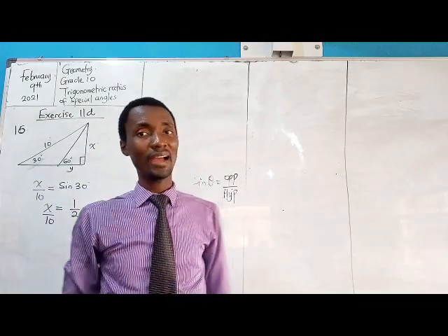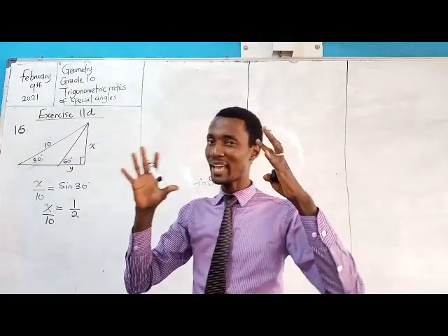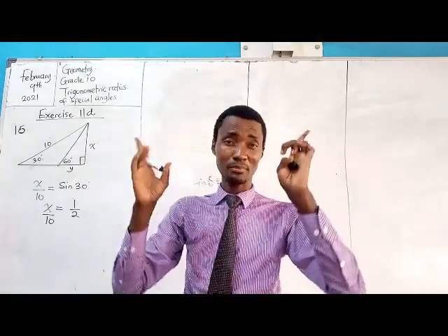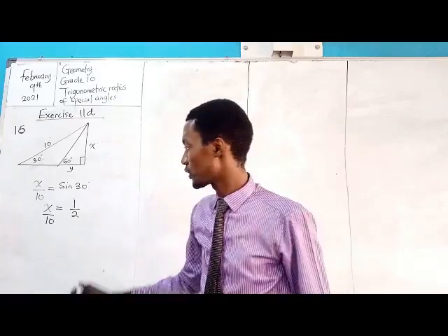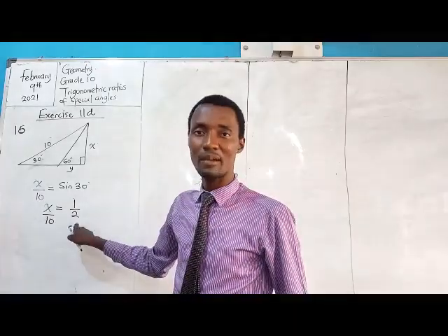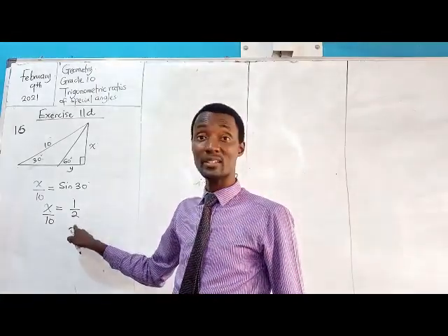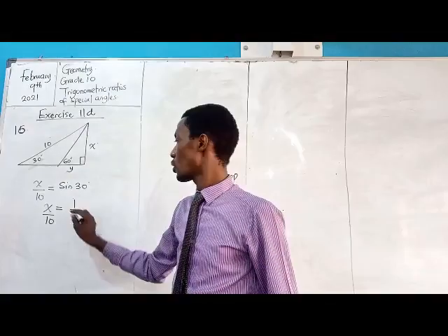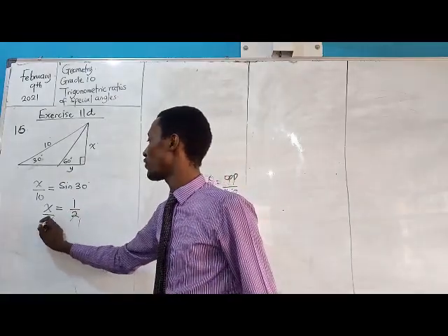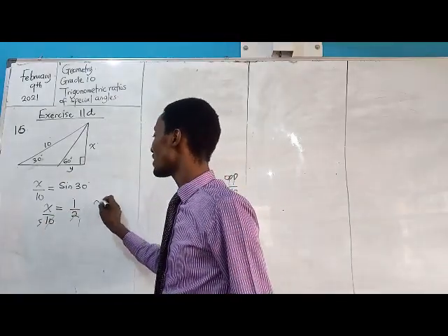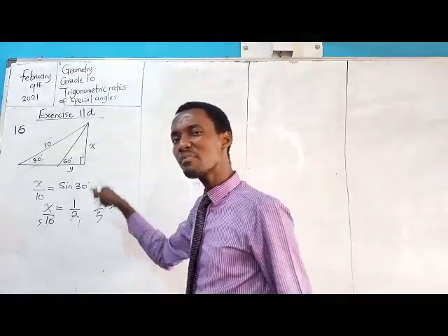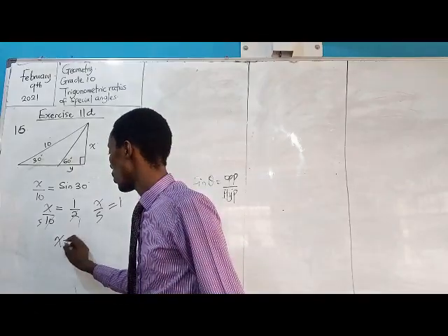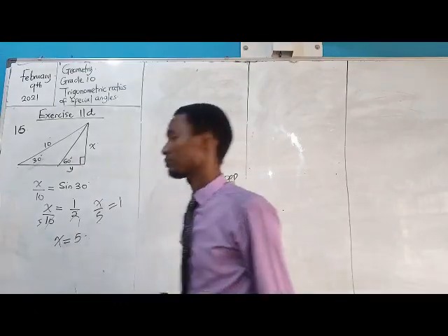Now, remember, because I always try to connect the ideas. Every idea I've learned in maths, I always try to see if I can use it in a problem. You discover that the denominators can be cancelled out. So 2 goes here 1, 2 goes here 5. Now, if I have X over 5 equal to 1, this invariably means that X is equal to what? 5.